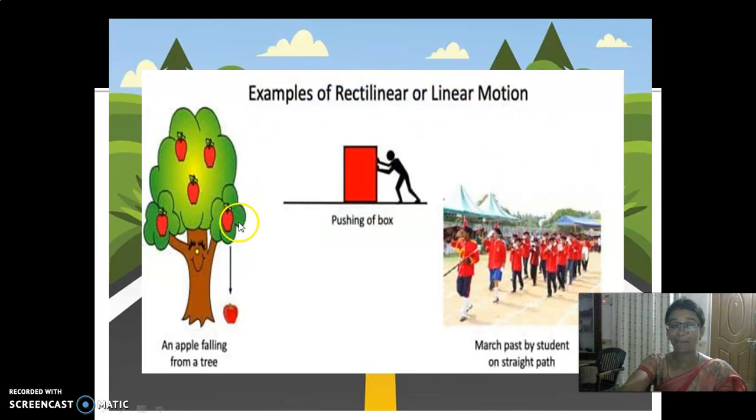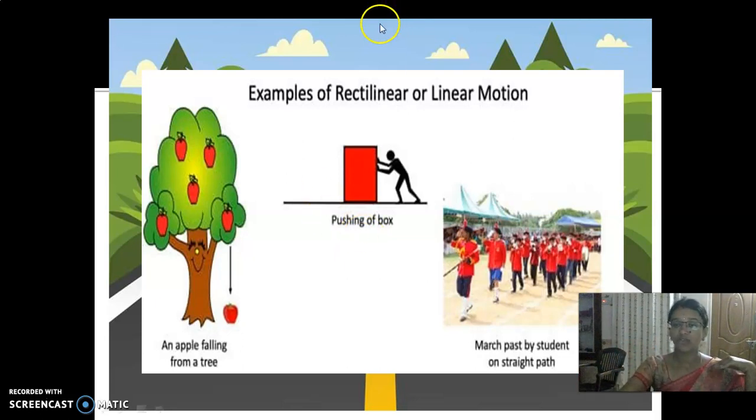Look here. An apple falling due to gravity. Do you know gravity, children? Yes. Due to gravity, the apple falls straight down. Whether the apple falls straight down or it oscillates or moves somewhere and falls down? No. It falls straight down. So this is an example of rectilinear motion, or we can also call it linear. For straight line, the other name is linear. Linear means also straight.